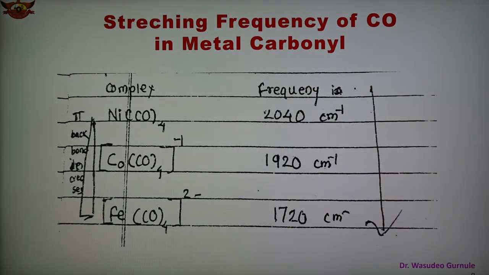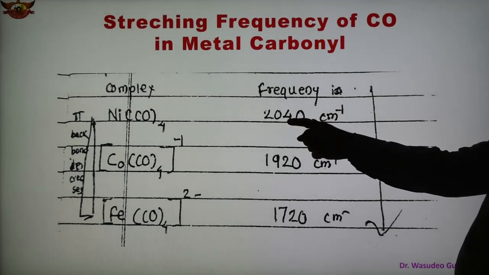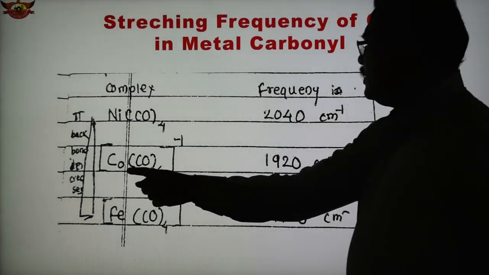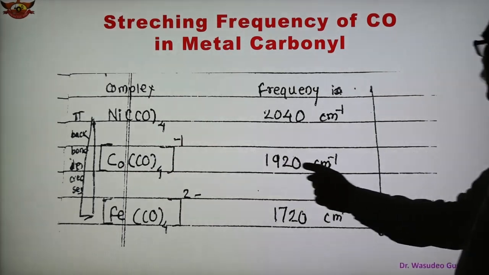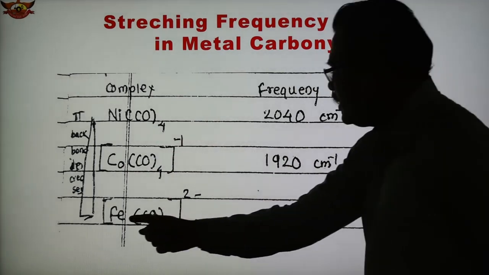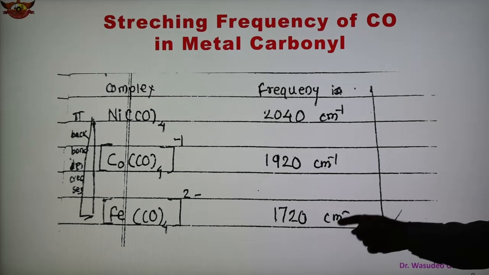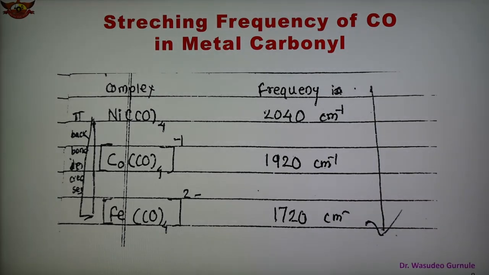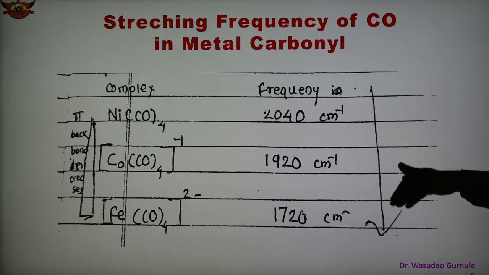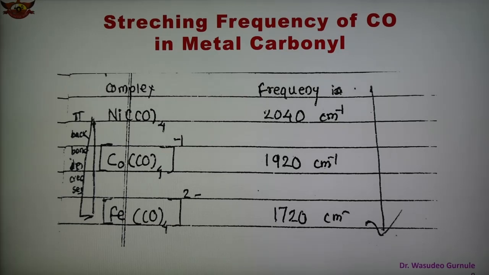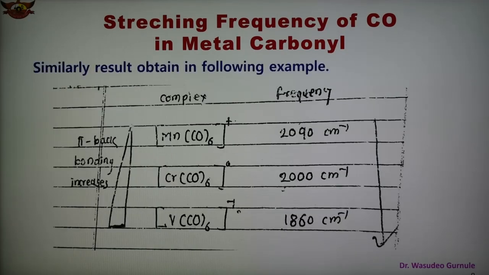Here it is shown. In the case of Ni(CO)4, 2040 cm⁻¹; in the case of [Co(CO)4]⁻, 1920 cm⁻¹; and [Fe(CO)4]²⁻, 1720 cm⁻¹. So as the back bonding increases, the bond order decreases and the frequency also decreases. These are examples of metal carbonyls that show a decrease of frequency with an increase of pi back bonding.